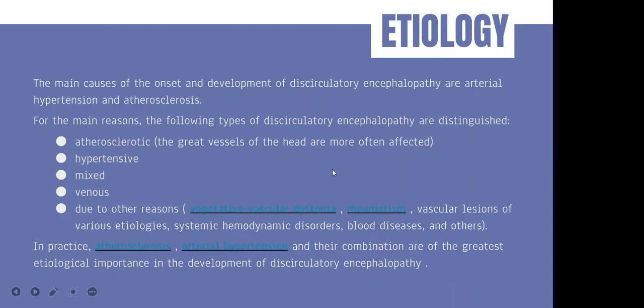Atherosclerotic, where the great vessels of the head are more often affected. The hypertensive, mixed, venous, and due to other reasons like vegetative vascular dystonia, rheumatism, vascular lesions of various etiologies, systemic hemodynamic disorders, blood diseases, and others. In practice, atherosclerosis, arterial hypertension, and their combination are of the greatest etiological importance in the development of discirculatory encephalopathy.